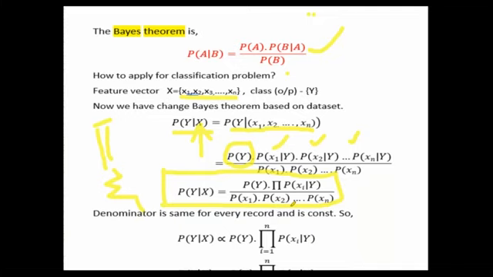We always have to minimize time, or minimize the calculations. That's why we remove the denominator. It won't play a vital role, because it is the common denominator for all the tuples. So finally, p of y given x is proportional to p of y times the product, i from 1 to n, of p of xi given y. So this is the Bayesian classifier for a given data set.